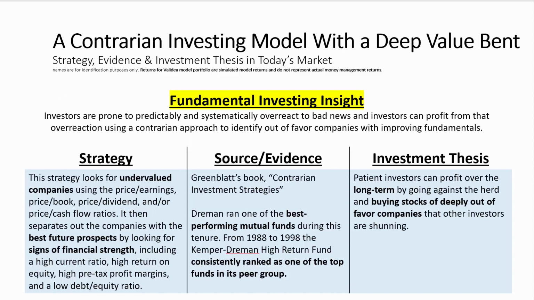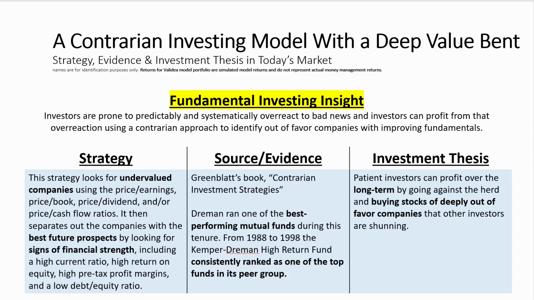Investors are prone to predictably and systematically overreact to bad news, and you can profit from those overreactions using a contrarian investing approach that identifies out-of-favor companies with improving fundamentals. The strategy looks for undervalued companies using a series of valuation metrics. It then separates out those companies with the best future prospects by looking at signs of financial strength, which include high current ratios, high returns on equity, high pre-tax margins, and low debt-to-equity ratios.